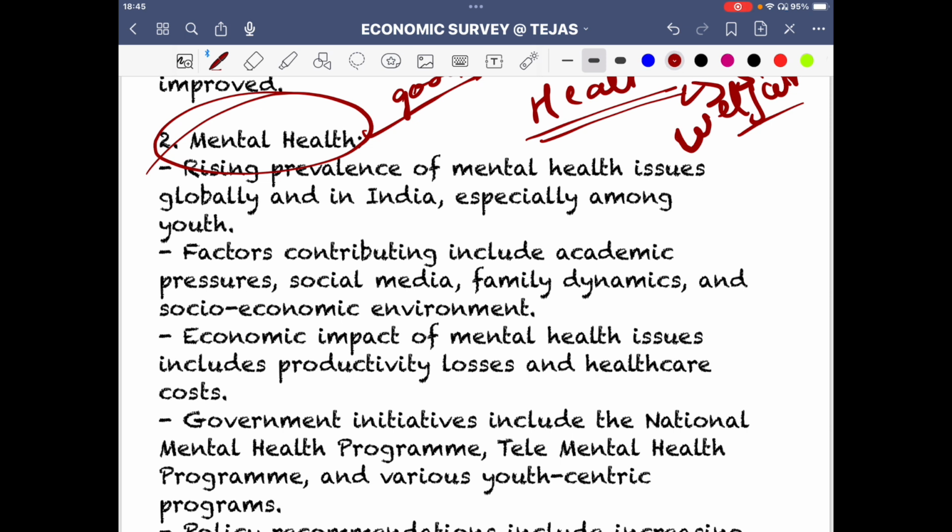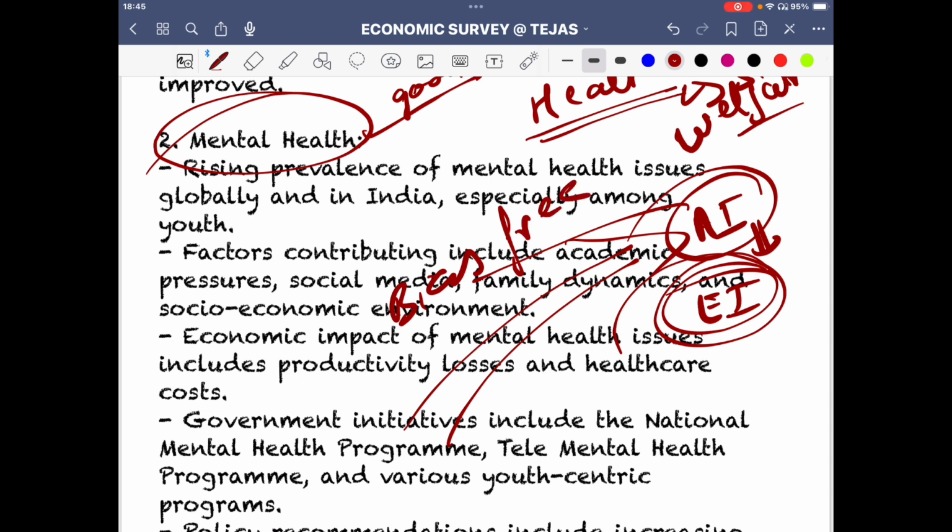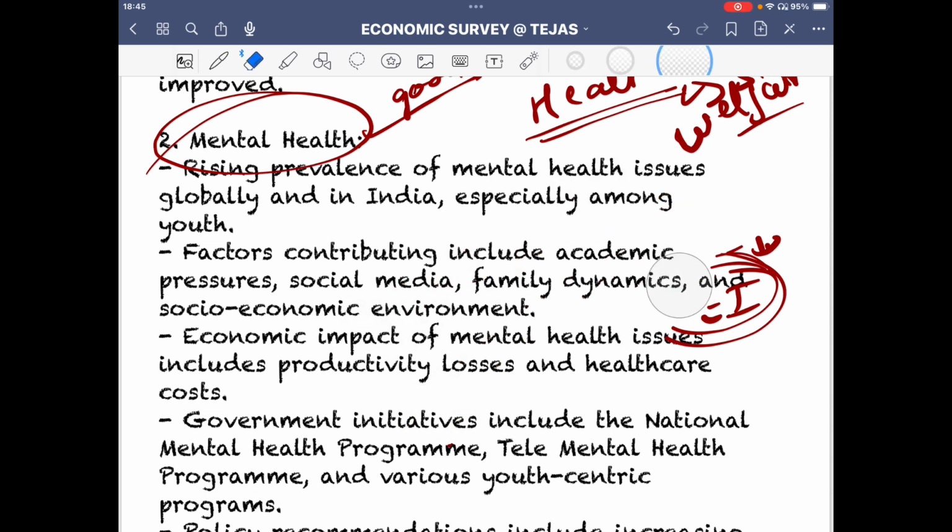So the question emerges about AI. Now we are depending upon artificial intelligence, but is artificial intelligence actually capable of emotional intelligence? That's a question, because in future we are seeing a trend towards artificial intelligence, but will it also be emotionally intelligent? Will it be able to curtail media trolling? Will there be any security check? Is it going to be bias free? So these are the essay topics that you can deliberate on.